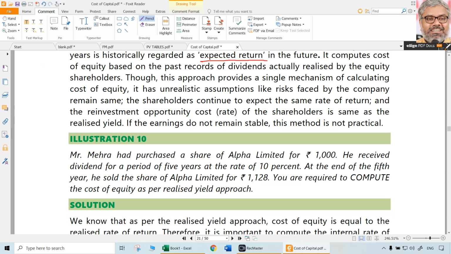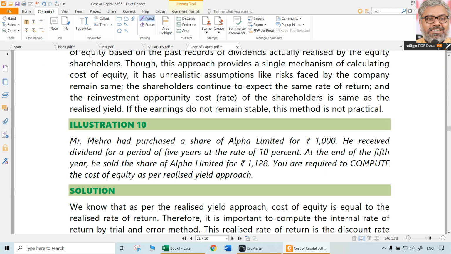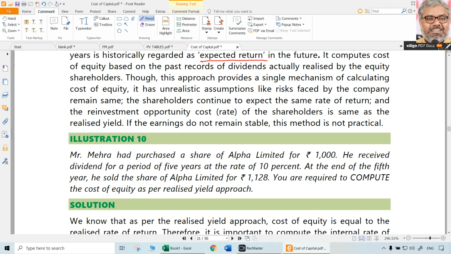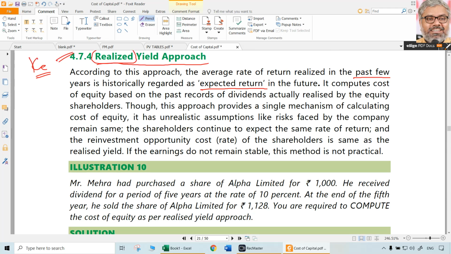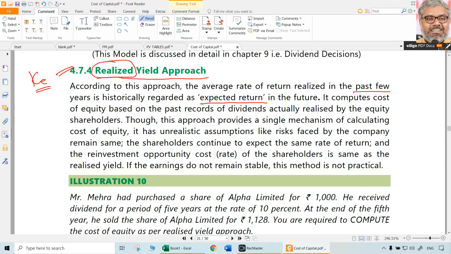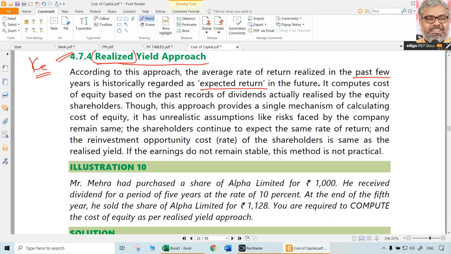So where the earnings are not stable, where the company is having different rates of earnings or fluctuations in its overall performance, such kind of companies should not use the realized yield approach, because this approach only focuses on almost stable type of companies. They can use it, otherwise it is not a very practically used model also.